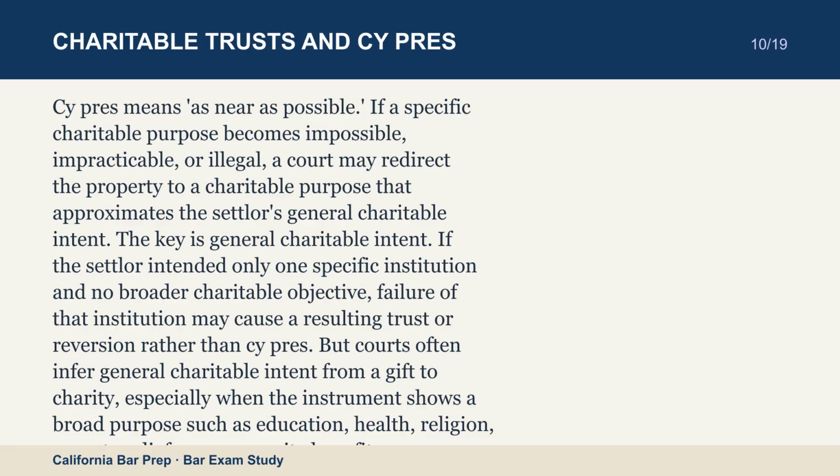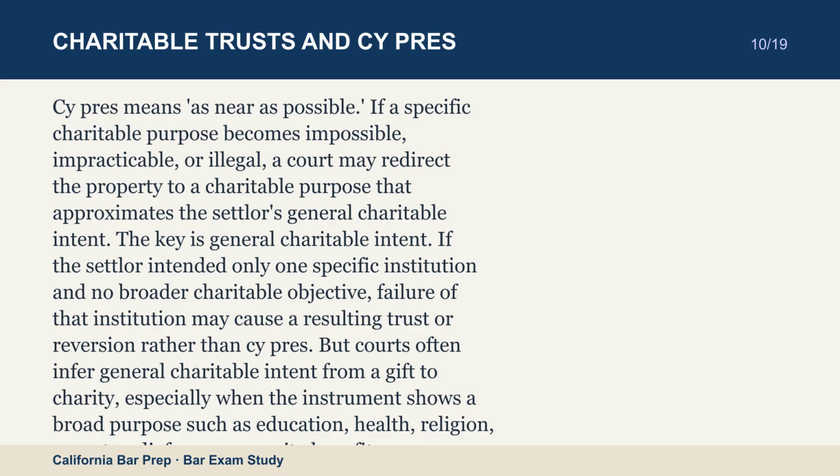If the settlor intended only one specific institution and no broader charitable objective, failure of that institution may cause a resulting trust or reversion rather than cy pres. But courts often infer general charitable intent from a gift to charity, especially when the instrument shows a broad purpose such as education, health, religion, poverty relief, or community benefit.